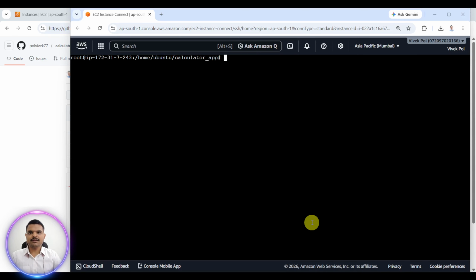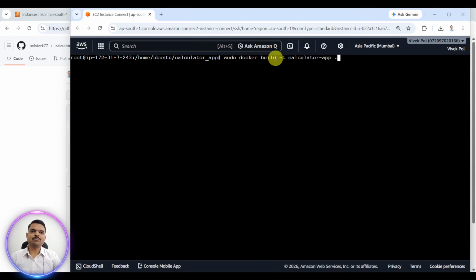I will use Control L. Now I am on top of this line. What I want to do is use that Dockerfile. So I will use the command sudo docker build -t and the name of my Docker image, calculator app, space, dot.